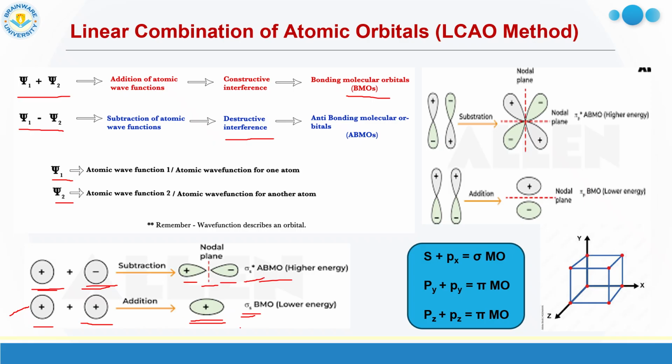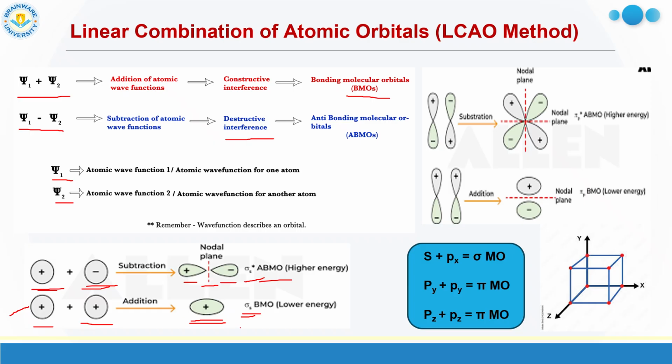So the antibonding MO is always denoted by the star sign. Star represents instability or a higher energy state. The bonding was sigma s, so the antibonding becomes sigma s star. Only the star sign is used to denote the antibonding MO. So these are the shapes of the bonding and antibonding MO. Here you can see two AOs are combining, two s orbitals are combining, so we are getting two MOs. One is sigma s, another one is sigma s star.